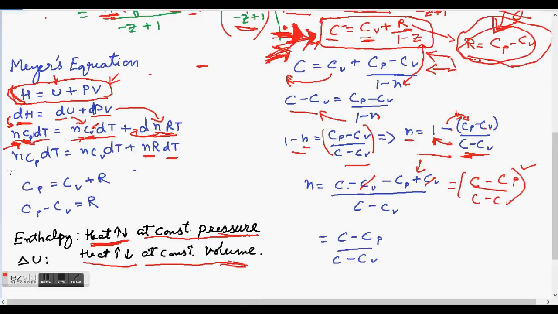Similar to how we previously cancelled out, in this case too, n and dT will cancel out, and you will be left with Mayer's equation, which is Cp is equal to Cv plus R, or Cp minus Cv is equal to R, which we used in our solution right here. So this is how you derive Mayer's equation.